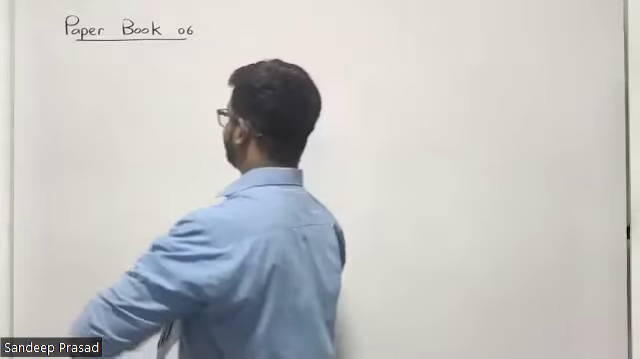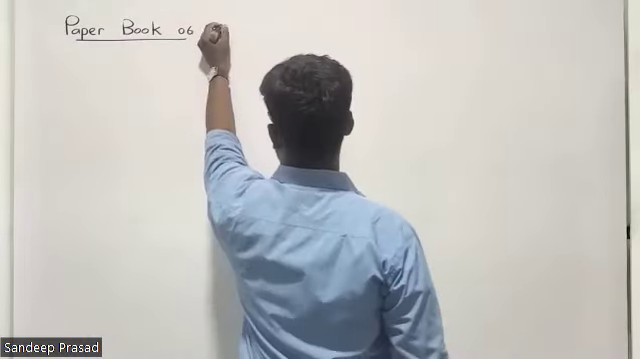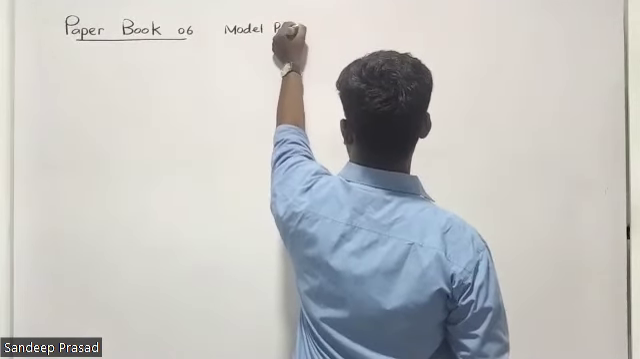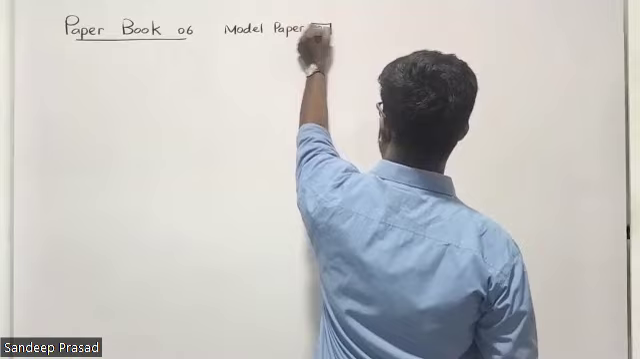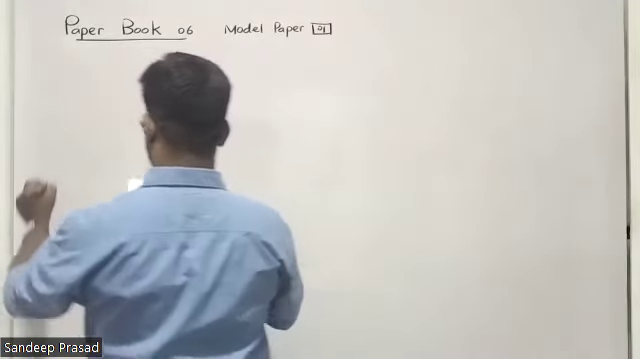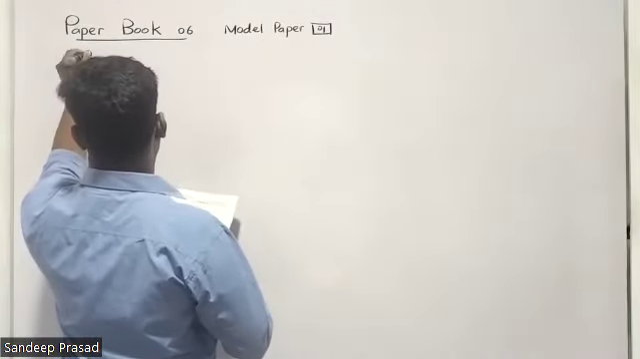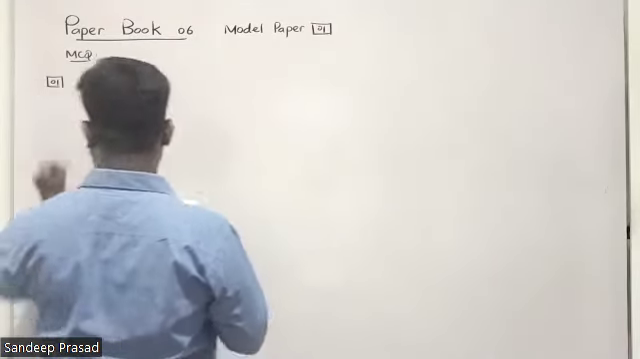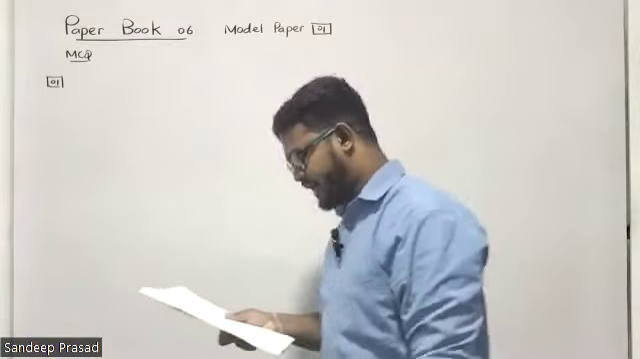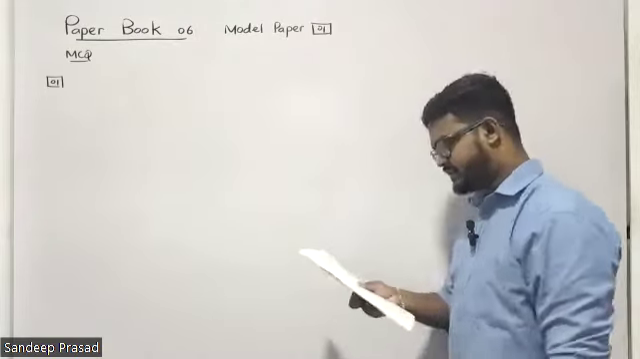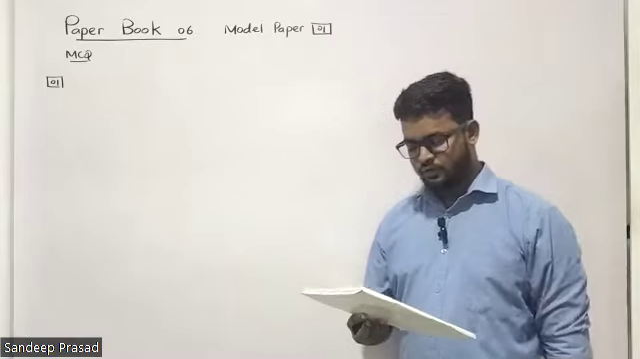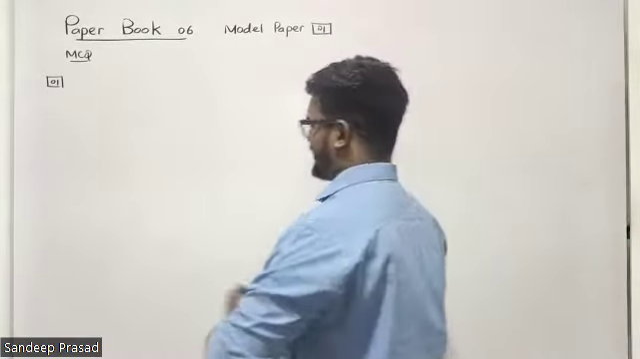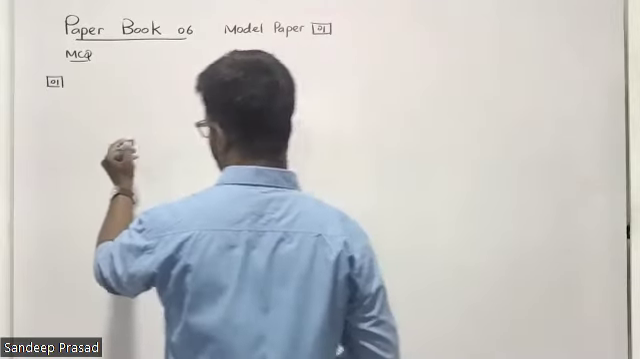So first MCQ. Now we are going to discuss the model paper number 1. MCQ. The first MCQ, what they have given: the element with the highest atomic radius is, right? They have given a few elements: sulfur, chlorine, argon, potassium, and calcium. Remember, when we are doing these kinds of questions, better you revise the theories that you learned.